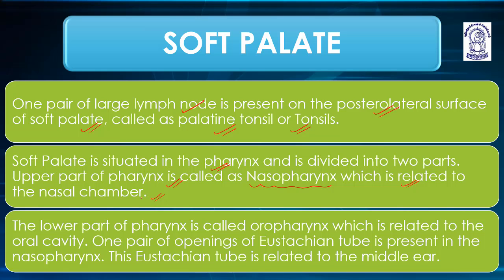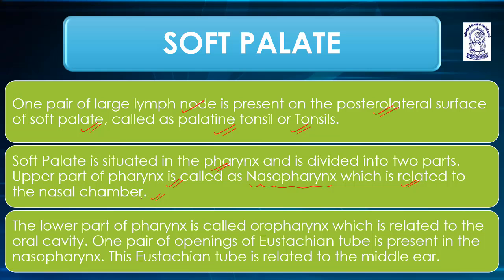Soft palate is situated in the pharynx and is divided into two parts. The upper part of the pharynx is called the nasopharynx, which is related to the nasal chamber. The lower part of the pharynx is called the oropharynx, which is related to the oral cavity. And one pair of openings of eustachian tube is present in the nasopharynx. So eustachian tube helps to connect the middle ear to nasopharynx. It helps to maintain the airway pressure.